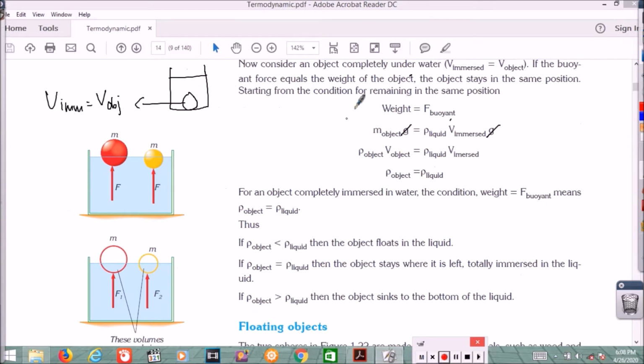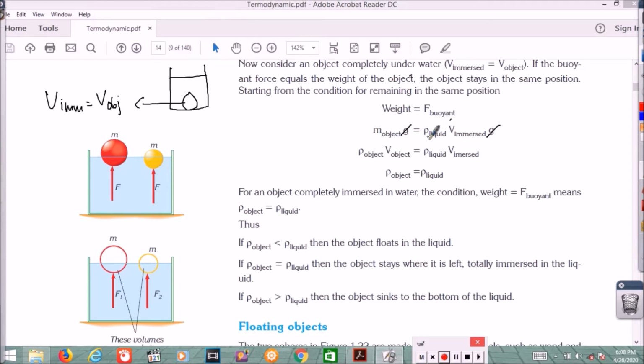Okay, now consider an object completely underwater. V immersed equals V object. We bring this to the formula: weight equals F buoyant. Weight is M times g, mass of object times gravitational acceleration.